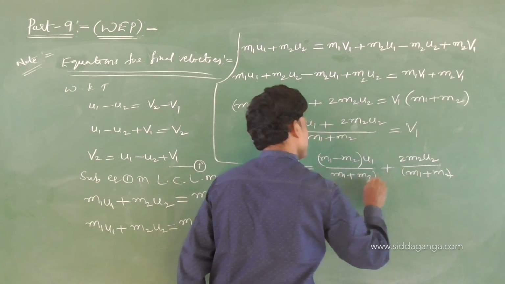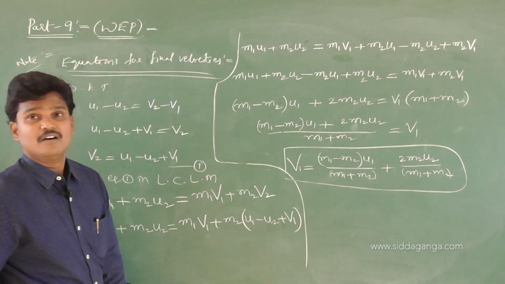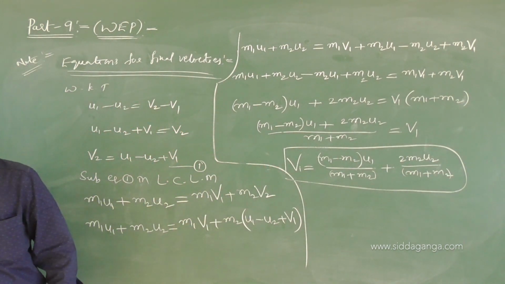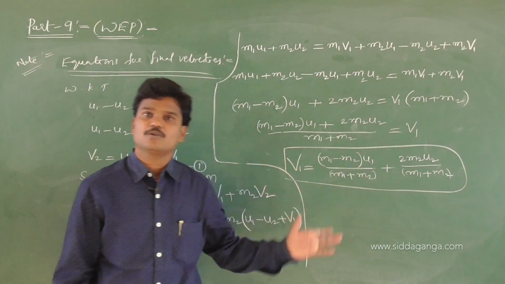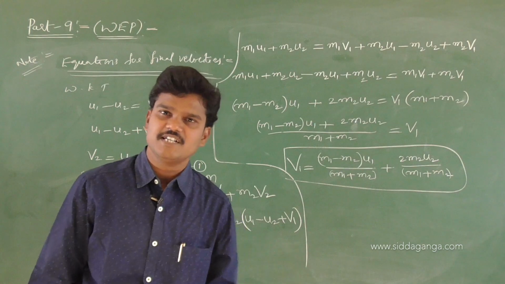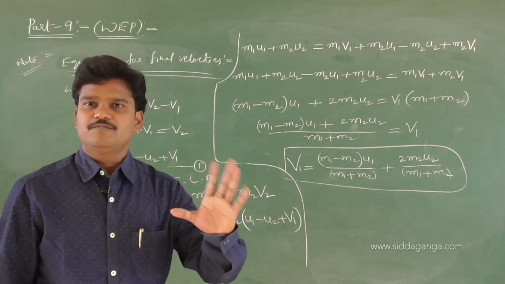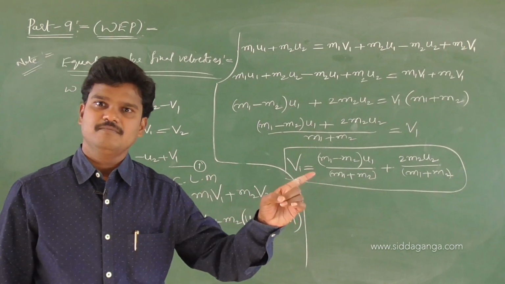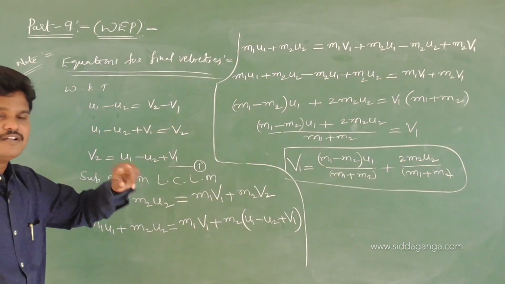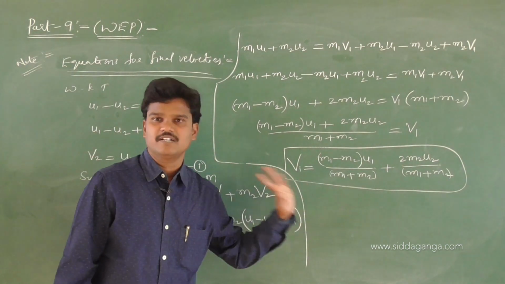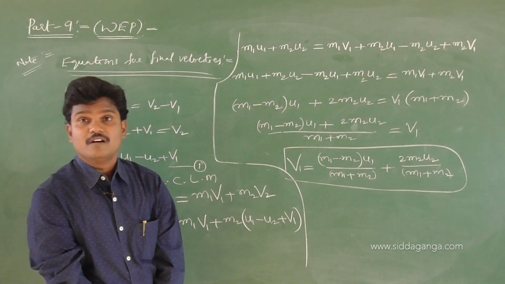See, this is the final velocity of the first particle after the collision in a one dimensional head-on collision. So keep this formula in mind so that you can solve the problems in an easy way. Otherwise, no need to worry, just apply the conservation of linear momentum and this equation. If you use two equations, you will get the answer. Otherwise, if you remember this one, it is better. So what is the final velocity of the first particle after the collision?